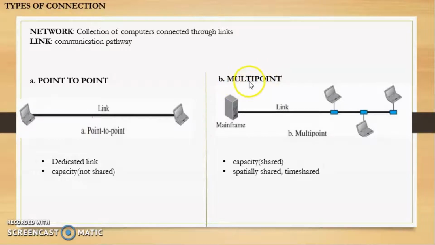Now multi meaning many, so that means there will be many devices which will be connected to the link. So if there are many devices which are connected to the link, then definitely the capacity will be shared between multiple devices. So we can see here that the capacity is shared between multiple devices. Now there are 2 ways of sharing. One is spatially shared and second is time shared. So if the link is spatially shared, then multiple devices can send the data simultaneously. But if it is time shared, then users will have to take turns and then only send the data.